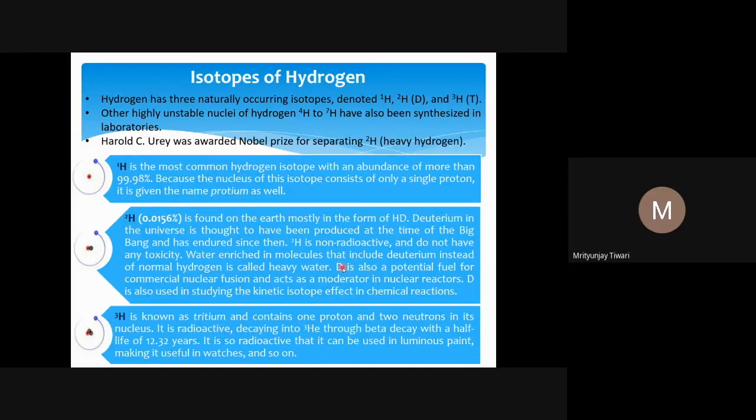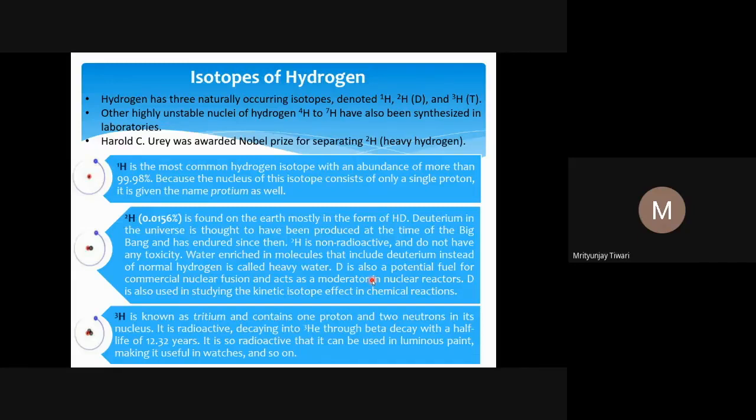Because of this heavy nature and lower reactivity, it is also used as a moderator. Whenever hydrogen reacts, the reaction is faster. So what will you do? You use deuterium there, and because it is heavy, the molecular collisions become slower. It means the reactivity will become slower.